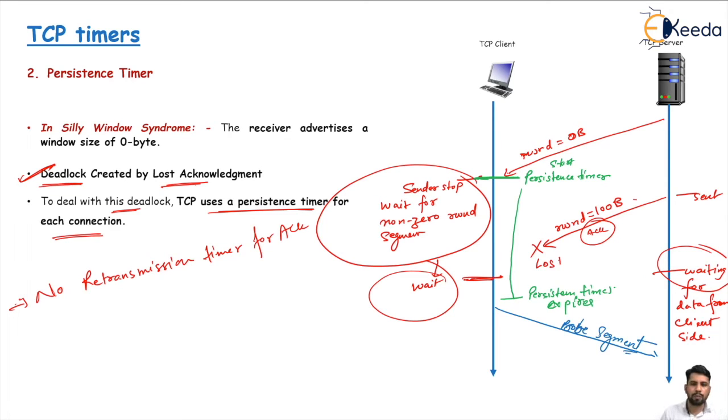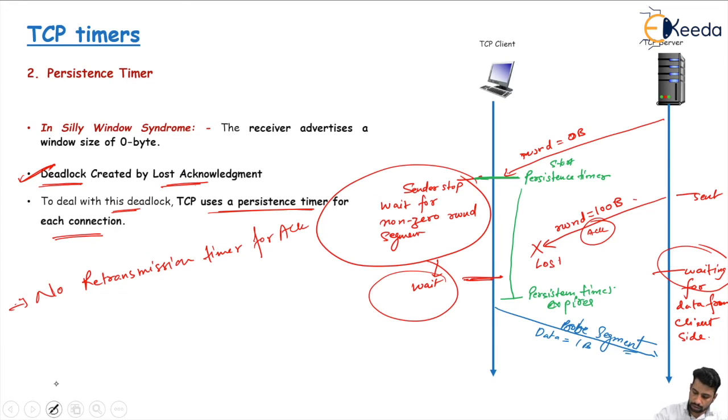This probe segment contains 1 byte of data, and it has a sequence number, but this sequence number can never be acknowledged. So this probe causes the receiving TCP, or the server, to resend an acknowledgement.